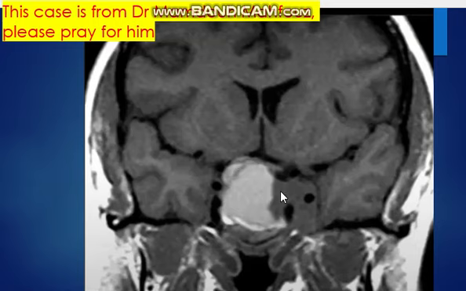The mass is seen invading the left cavernous sinus with complete encasement of the left carotid artery without narrowing. This is very important. The mass is seen surrounding the cavernous part of the internal carotid artery without narrowing.